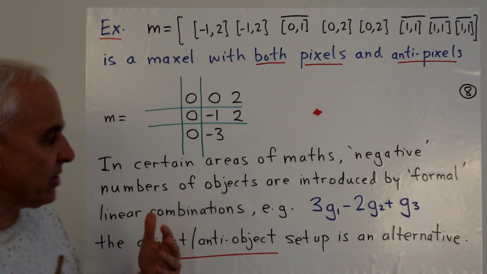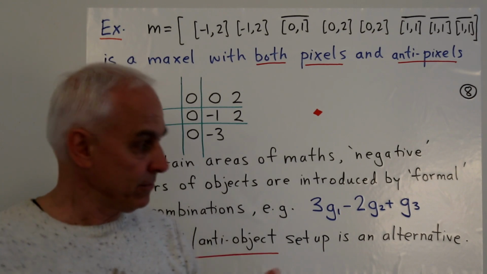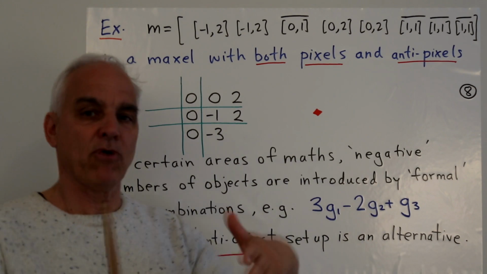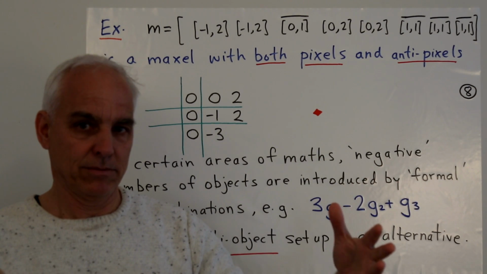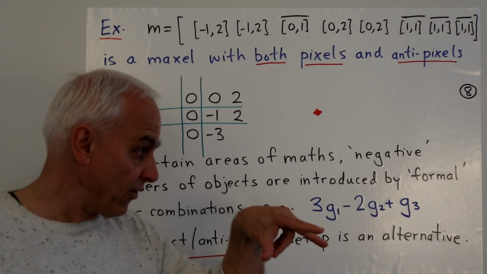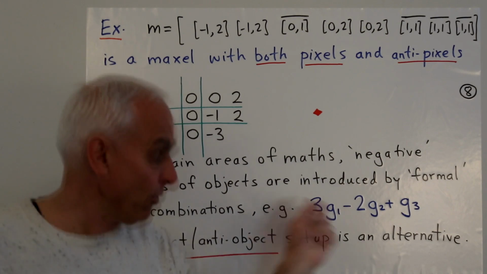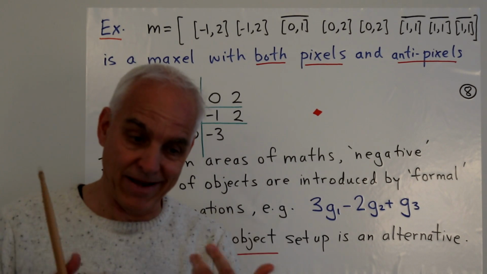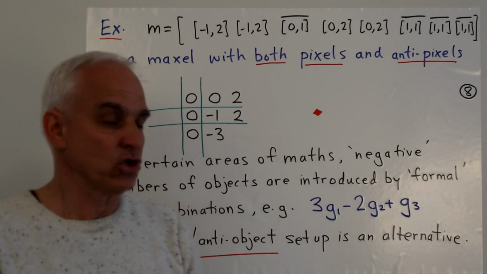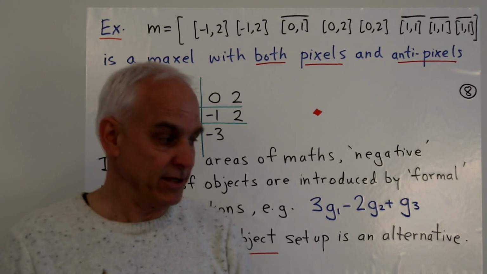So what we're doing here is trying to be more precise about what's really going on when we consider a formal object like this. What we're proposing here is that this thing is really living in a multi-set framework. Okay? We're talking about a multi-set, really. That's what this represents, where there are 3 G1s, a single G3, and 2 anti-G2s. If we have the notion of an anti-object, that makes perfect sense. And then we have a consistent multi-set interpretation of this kind of formal combination. That's going to be useful in quite a lot of contexts.